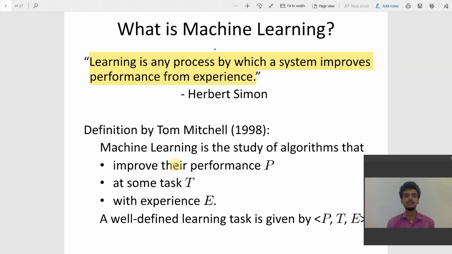And today we are going to learn the basic introduction of machine learning, what it is and where it is being used, and we'll learn some basic concepts about machine learning. So as it is written over there, what is machine learning?